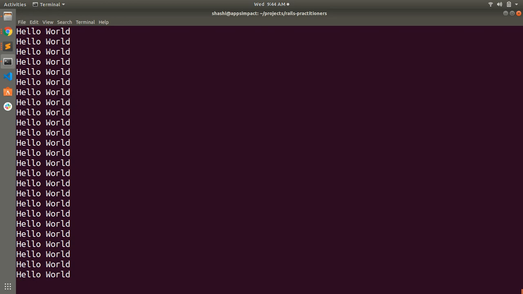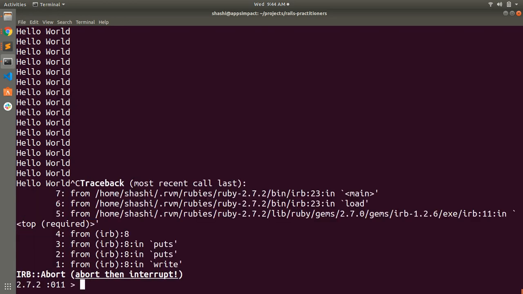Now you can see that this program keeps printing hello world. If I forcefully interrupt this, then you will see that IRB reports the interrupt. Why? Because I interrupted the execution. It was never ending, and it will keep printing hello world infinitely. So this is the disadvantage of a loop.